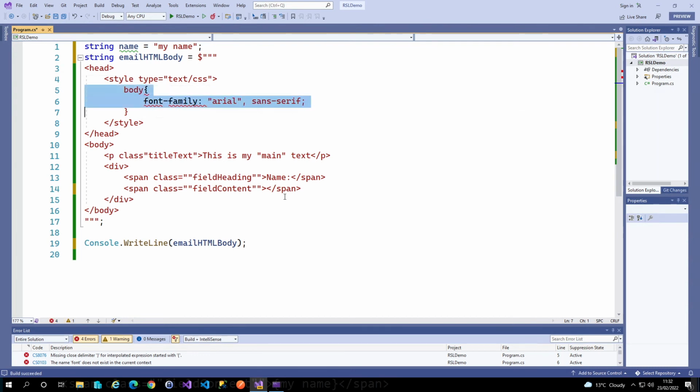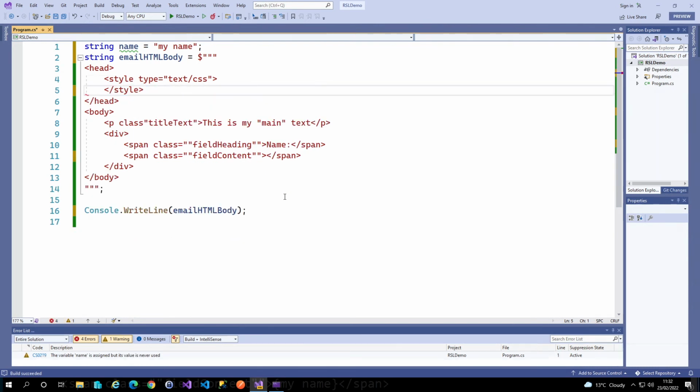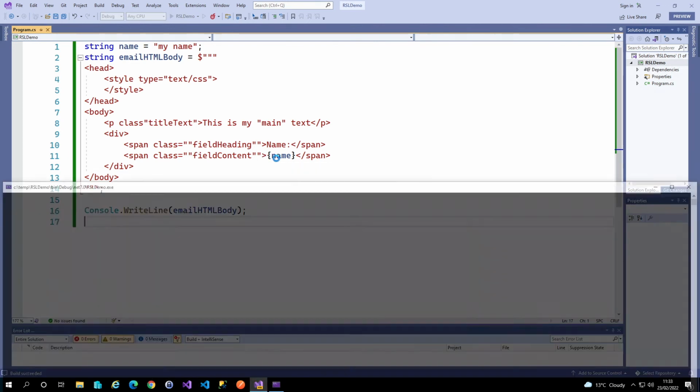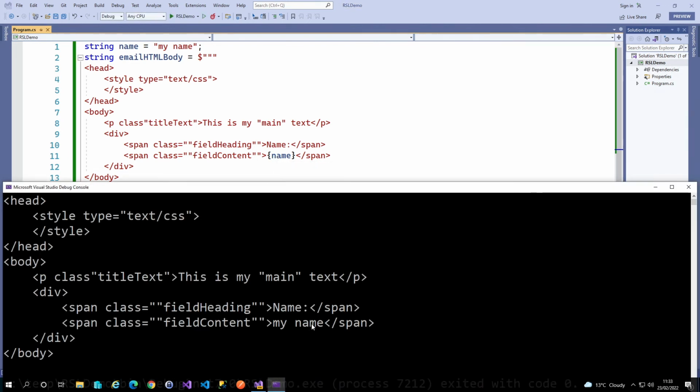So for now, I'm just going to take that out, and what we can do in here is do our normal string interpolation as we would expect, and everything's happy. So when we run this up, we will get name injected into this content here. So we can see my name has been injected into that string interpolated string.